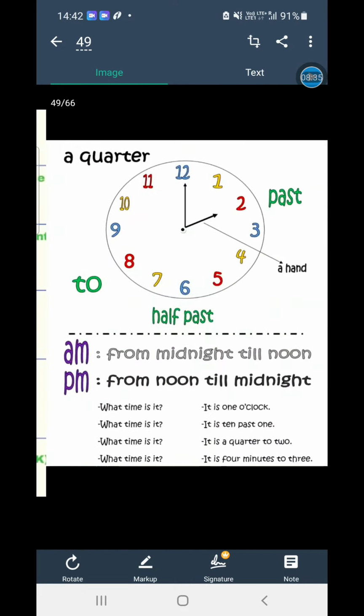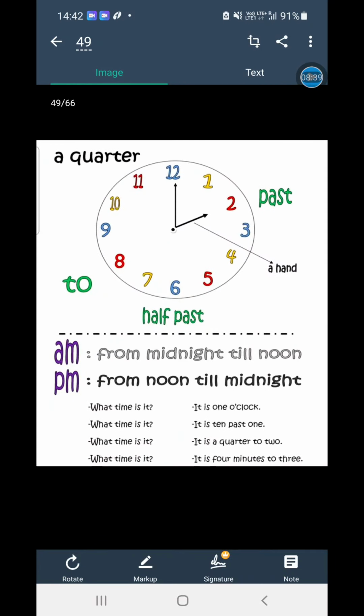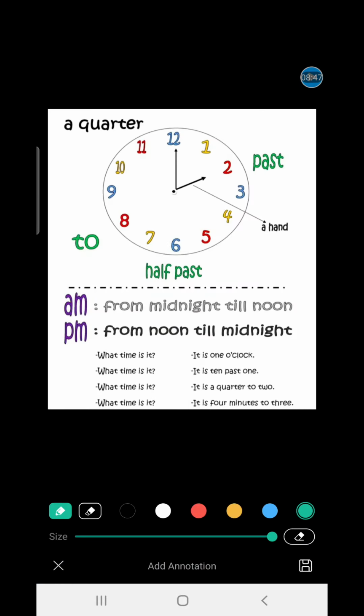Even we have a watch in your classroom. Look here. Whichever you are looking at, I'm going to mark. Like 12, 6. So we will have half past, whatever the indicators will be.